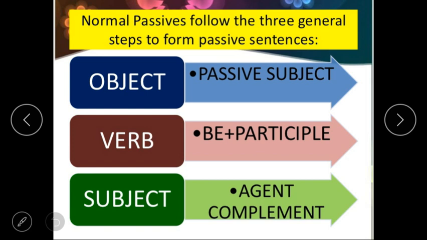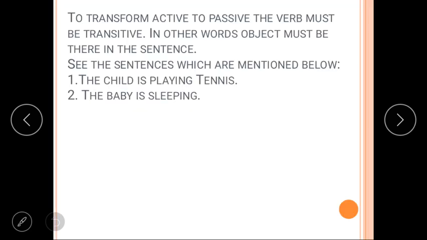Now students, let's talk about the three general steps to form passive sentences. In passive voice, we use the passive subject plus be plus participle and agent complement. Okay, so this is the structure. In all the sentences we have understood that between passive and active, the first thing we need to do is to interchange the subject and object. The next thing is the verb, which plays an important role. How we change the verb depends on the tense also.